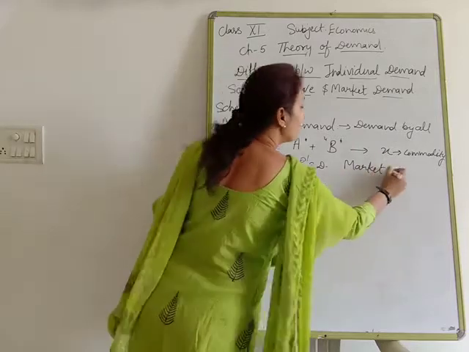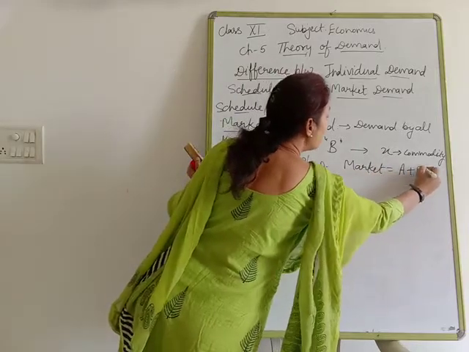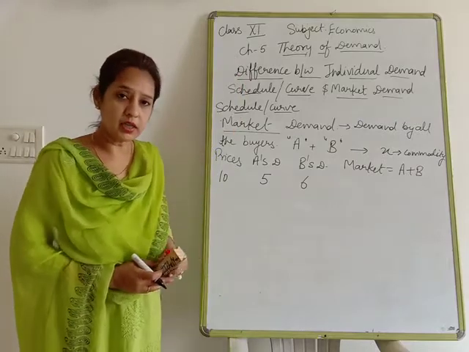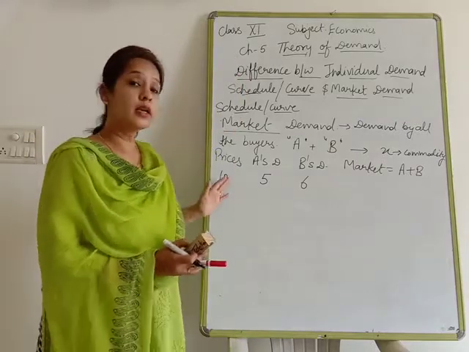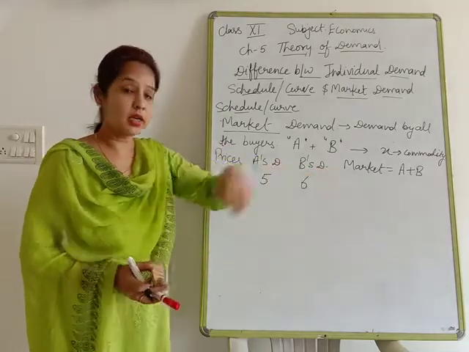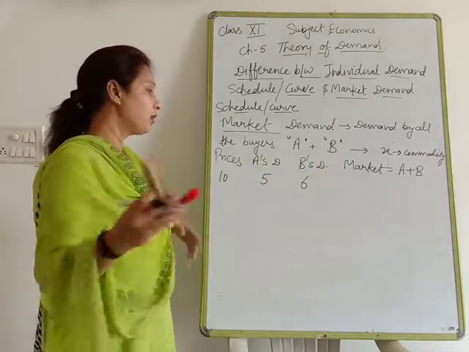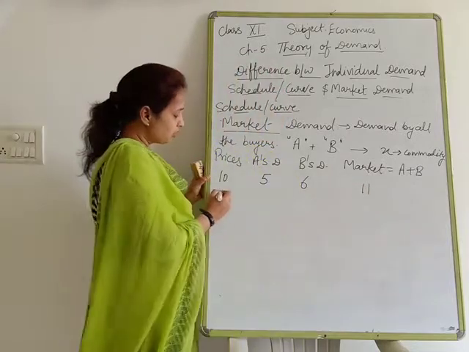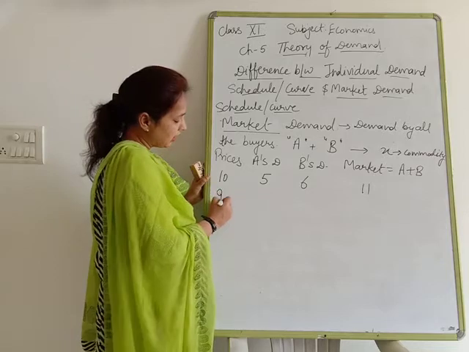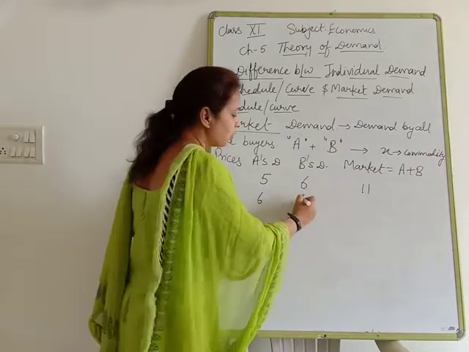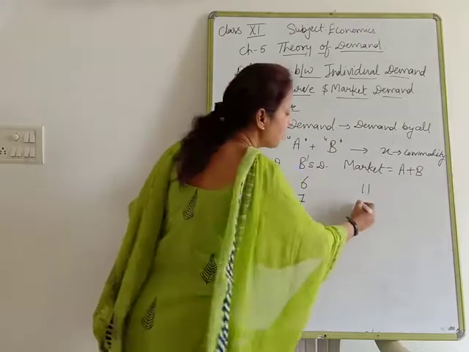There are two consumers only, so we add A plus B. Suppose there are 10 consumers in the market, then we add the demand by all the 10 consumers, that is known as market demand. Clear? So market demand will be 11 units. Suppose the price of the commodity is 9. Then A is going to demand 6 and B is going to demand 7. How much demand will there be? 13.